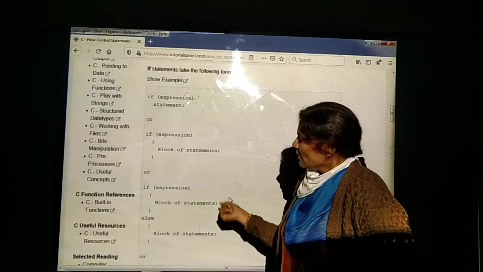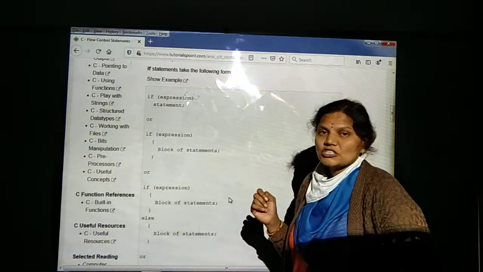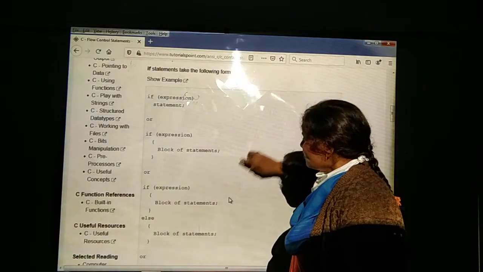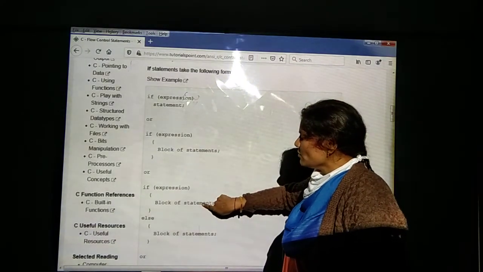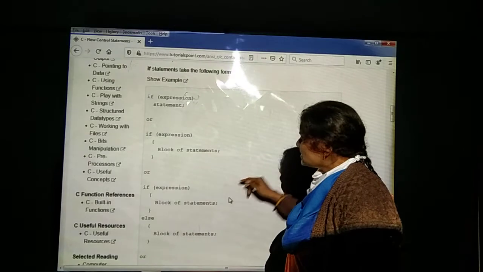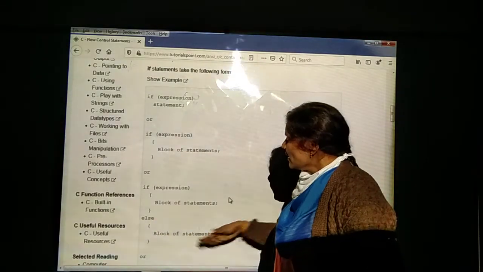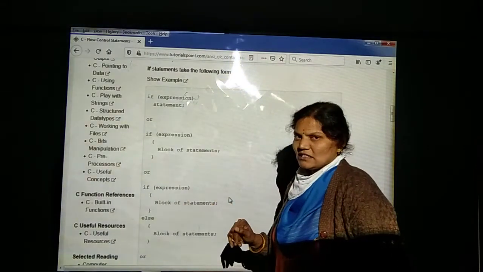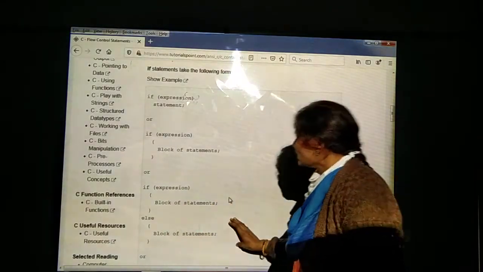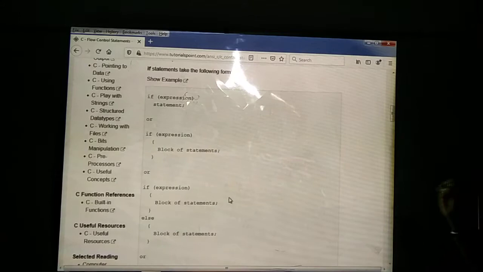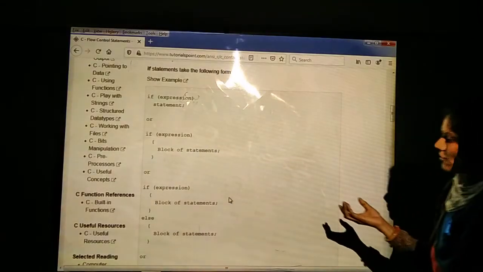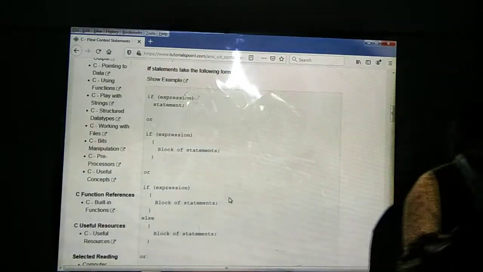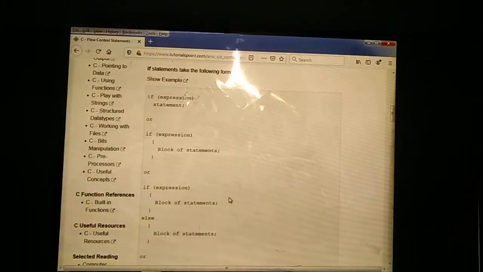Then how do we write the if else condition? First use if as a keyword and write the statements related to the true case. After that, we use else as a keyword, then write the block of statements for the false case, the else part. This is the way to declare the if else condition. Here we can use a single statement, and we can also take multiple statements.